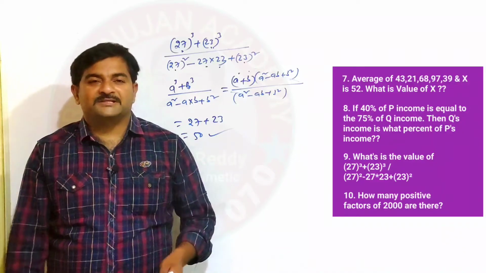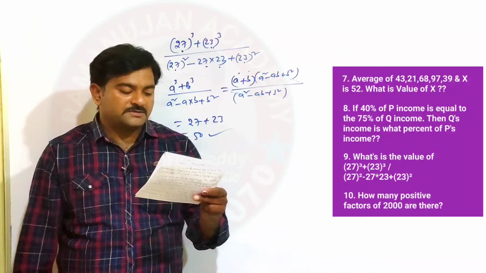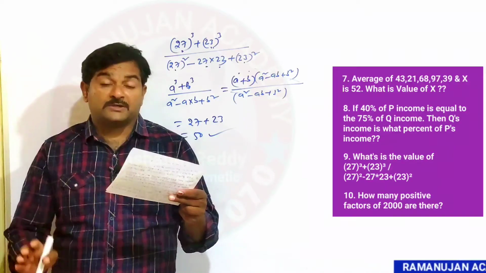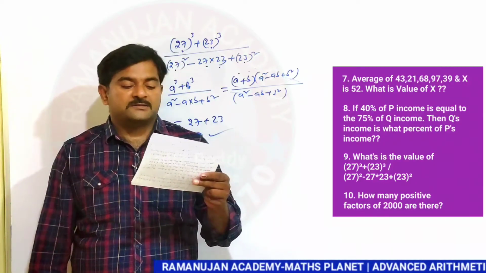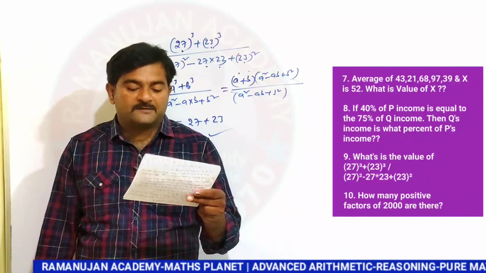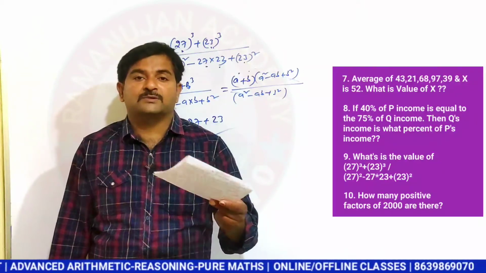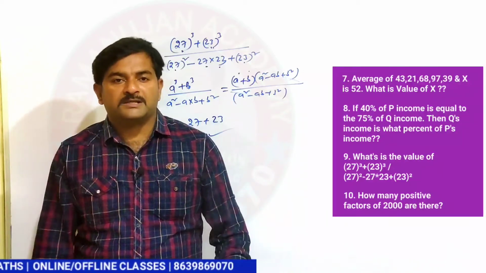Your next question is somewhat logical. You have to do this question logically. What is the question? How many positive factors of 2000 are there? Sorry, it's not a logical question, it's a normal procedure. The question is, how many positive factors of 2000 are there? You have to find the various positive factors of 2000.